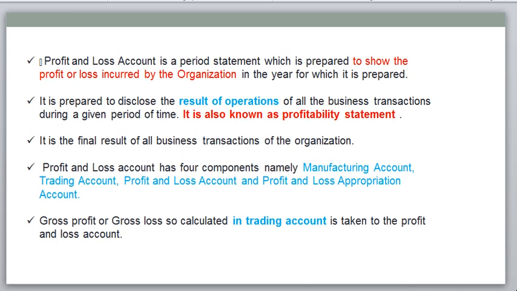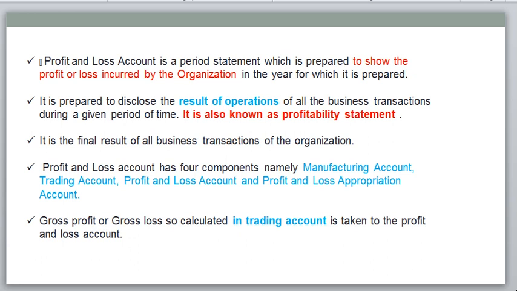Revenue means income. Once you sell any product, you get income, and that is called revenue. So the end result is the profit and loss account: how much profit the company got and how many losses the company incurred. These are all things we need to know.